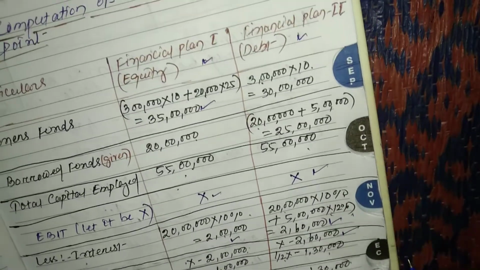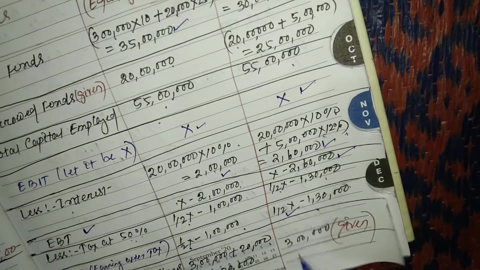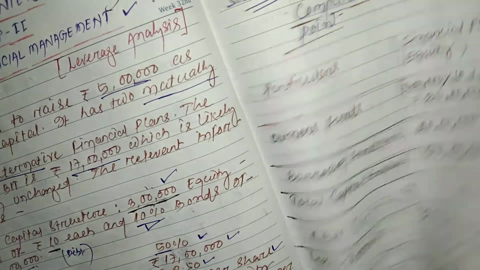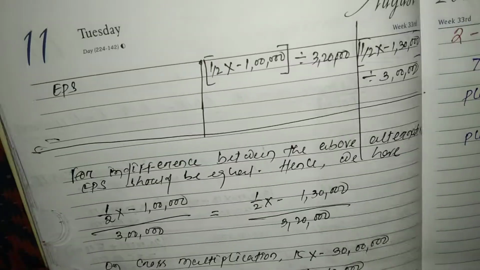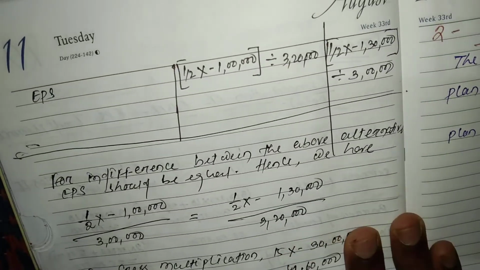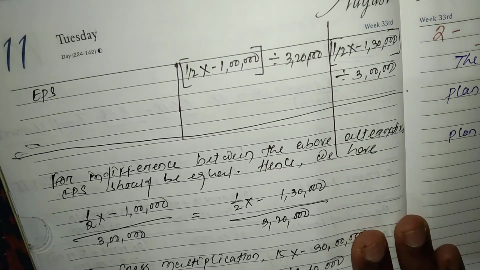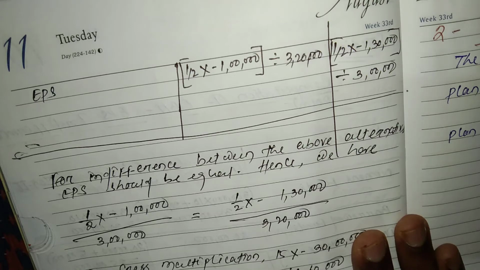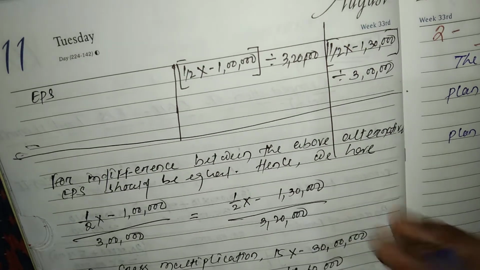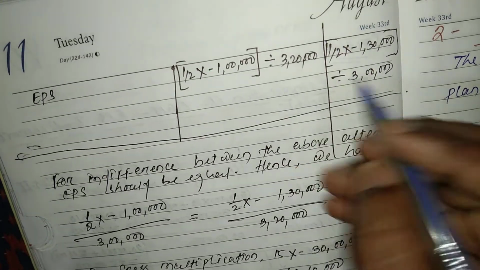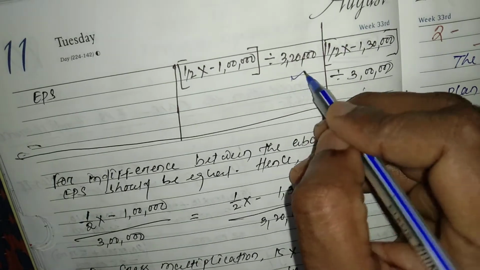For financial plan 2, it is only 3 lakh. Accordingly, the earning per share will be half X minus 1 lakh divided by 3,20,000, and half X minus 1,30,000 divided by 3 lakh. Clear?